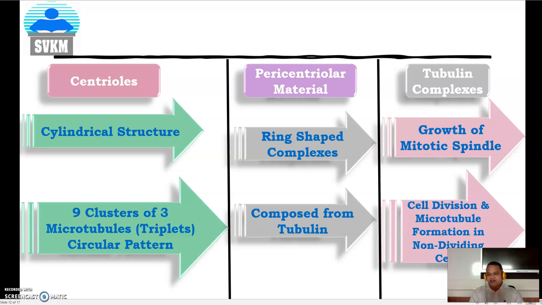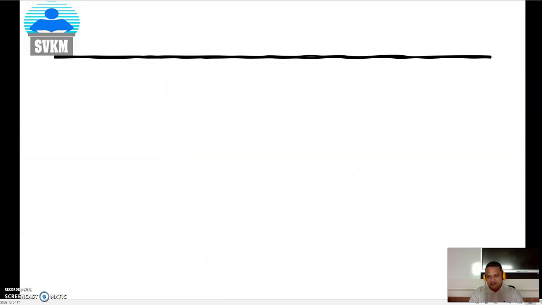And they also play a role in microtubule formation, particularly in non-dividing cells. Remember, tubulin complexes play a particular role in microtubule formation in the non-dividing cells.